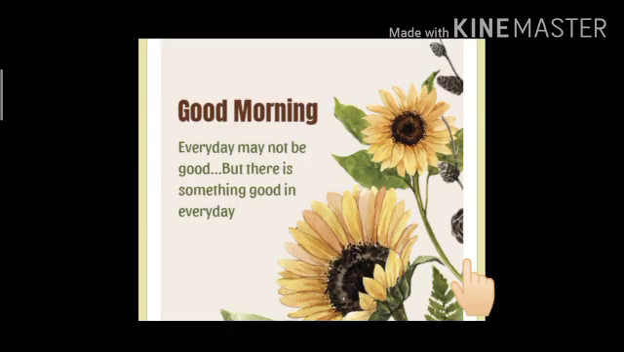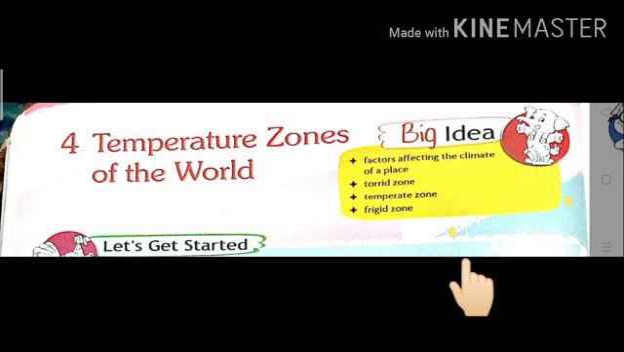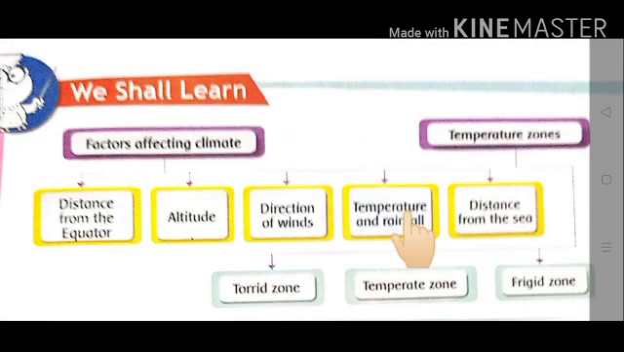So, children, today let's start our new chapter number 4, Temperature Zones of the World. Children, in this chapter, we will read about factors affecting the climate of a place and different zones. There are 3 heat zones of the earth: torrid zone, temperate zone, and frigid zone. We shall learn with the help of this flow chart.